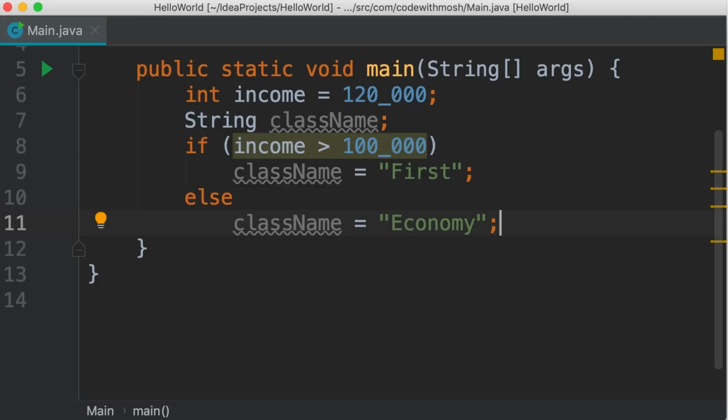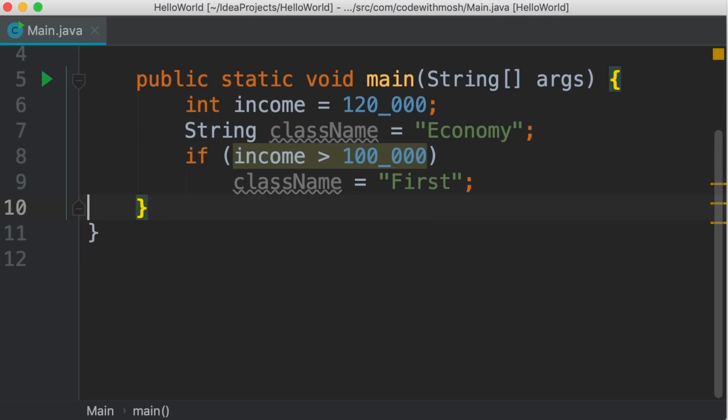So one way to simplify this is to give this variable an initial value. So we assume they are in the economy class, and then we check this condition. If this condition is true, we put them in the first class. So with this, we can get rid of this else clause. That is better. Now, in the last tutorial, I showed you how to simplify this even further. But the technique you learned there cannot be used here.